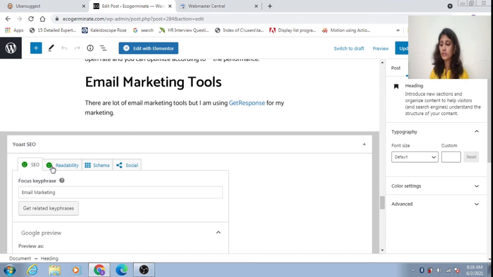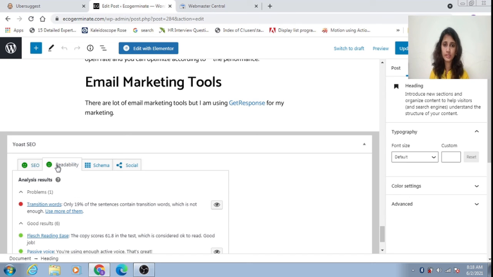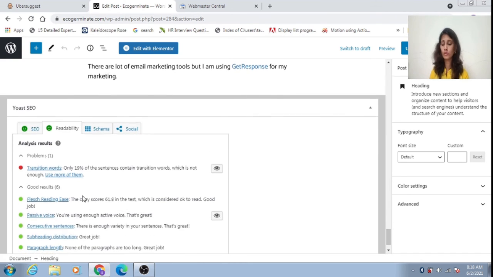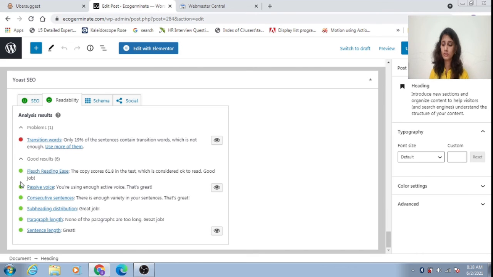And this readability is completely grammar, guys. You cannot fulfill all the conditions here. The maximum you can is okay, but you have to raise the readability to green also. Flesch reading ease means you have to make it as easy as possible. Your English should be simple English.